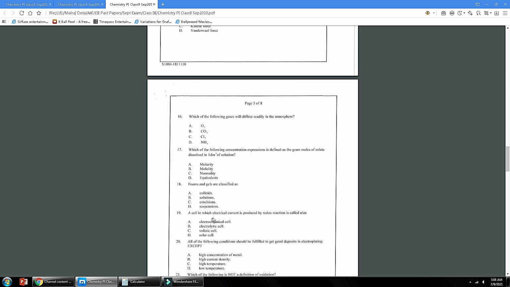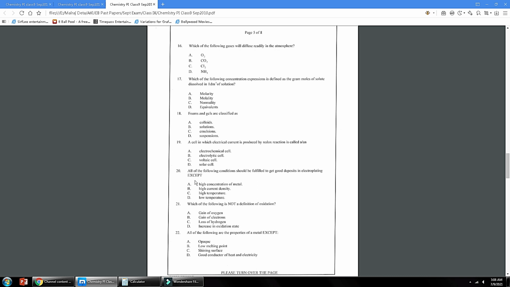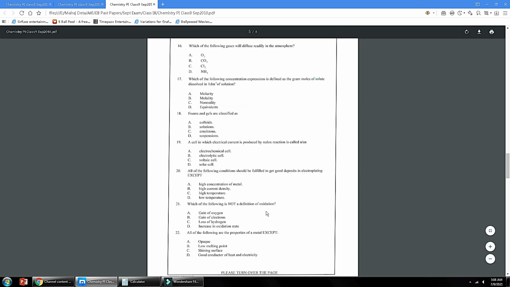Number 19, a cell in which electrical current is produced by a redox reaction is a galvanic cell or voltaic cell. Option C is the correct answer. Number 20, all of the following conditions should be fulfilled to get good deposits in electroplating except low temperature, which is the correct answer. If you need to increase the mass of electroplated metal, you should increase the temperature, current or time of the process. So if you decrease the temperature, the electroplating process will also decrease and the amount of substance deposited is also decreased.